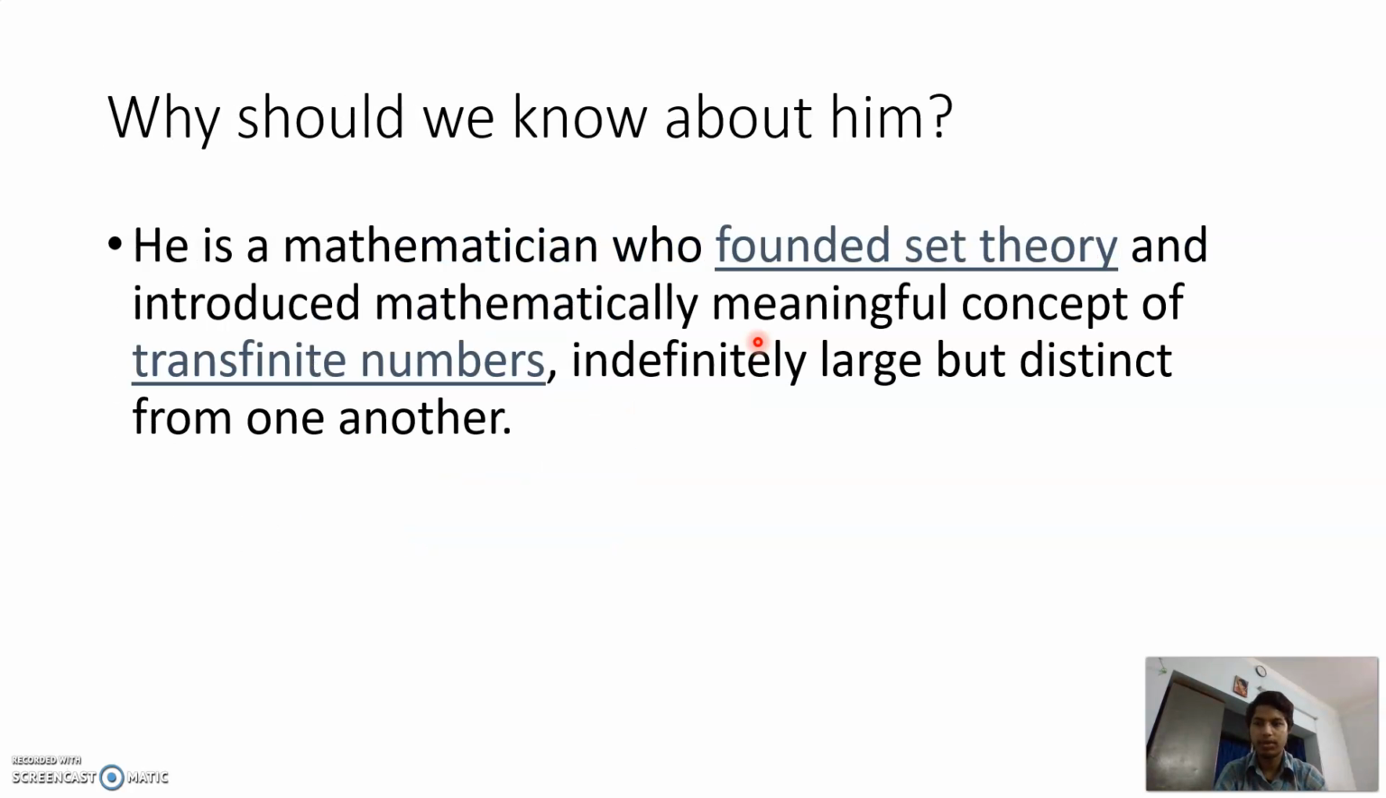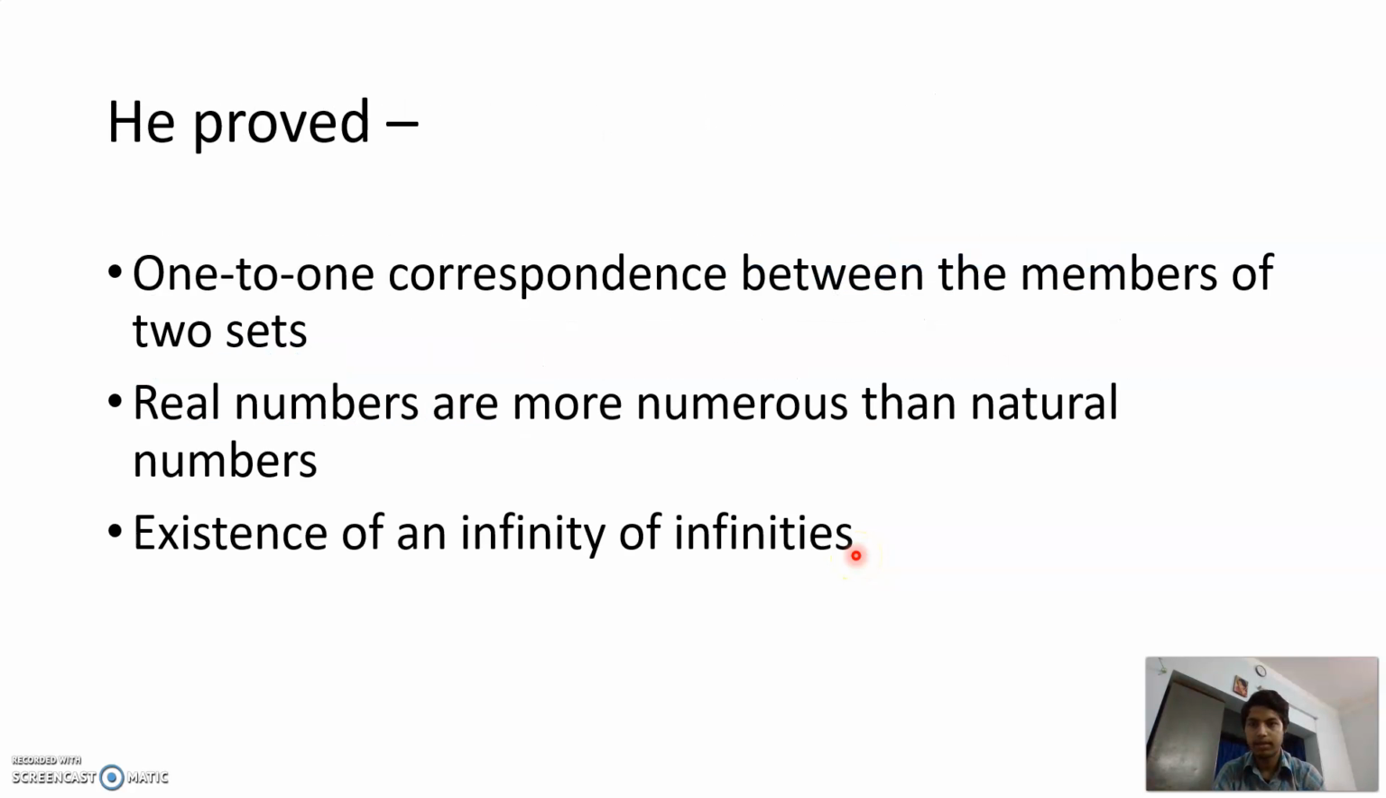So why should we know about him? He is a mathematician who founded set theory and introduced the mathematically meaningful concept of transfinite numbers, indefinitely large but distinct from one another. He basically proved one-to-one correspondence between the members of two sets, and that real numbers are more numerous than natural numbers, and the existence of an infinity of infinites, and many more.